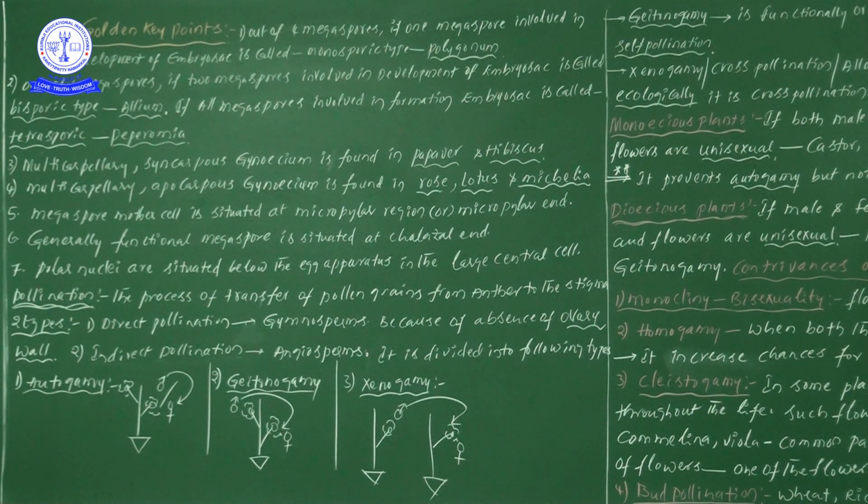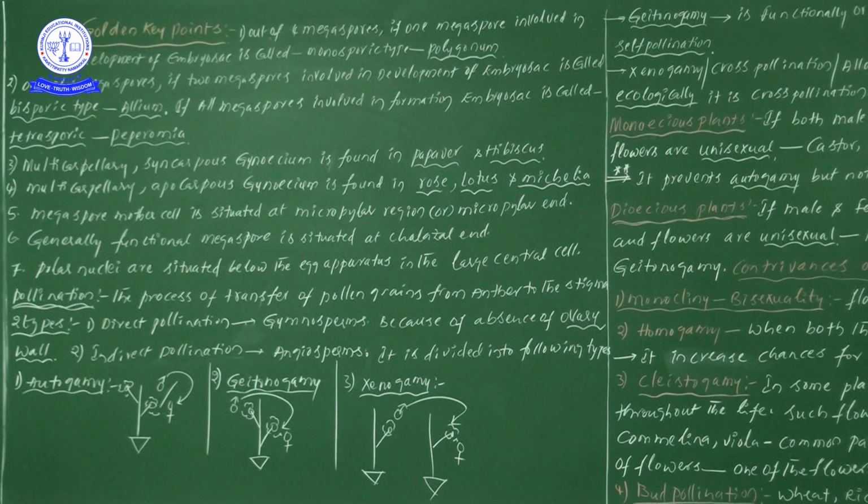Under pollination and its types, I have given somewhat detailed information in depth. Even though it is easy information, I have started so that in-depth examples are also discussed in this video. Now let us start to discuss one by one. Now a few golden points: this information we have covered, but if I say golden words, you will listen carefully. That's why I have written golden keywords or key points.